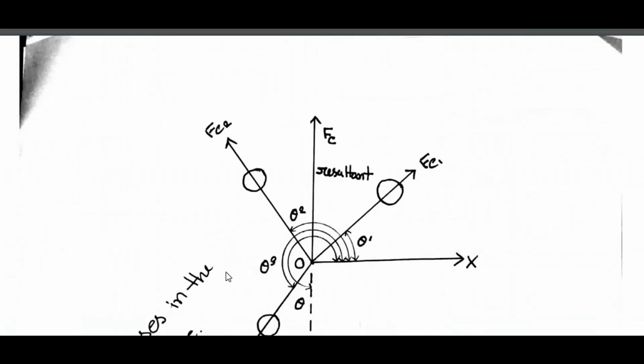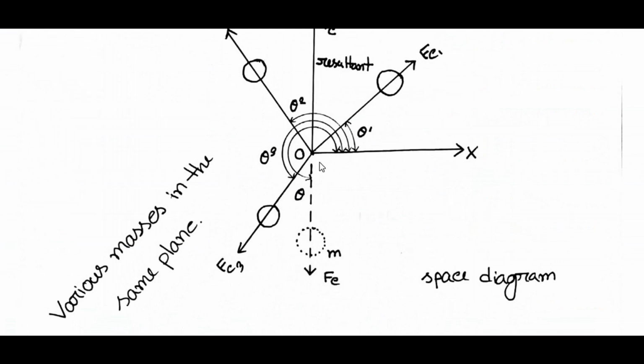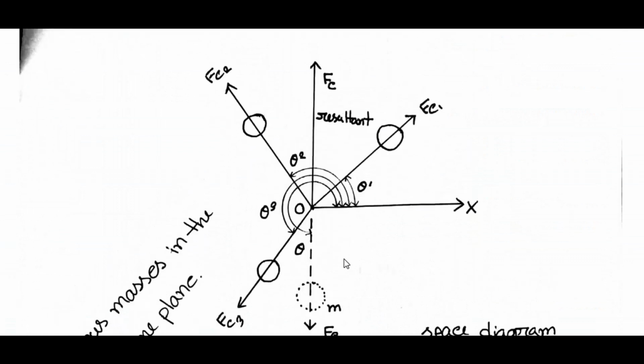Now we will see various masses in the same plane. Let's consider mass M1 acting here, and all these masses are acting on the same plane. For M1, the centrifugal force is Fc1, for M2 the centrifugal force is Fc2, and for M3 the centrifugal force is Fc3.